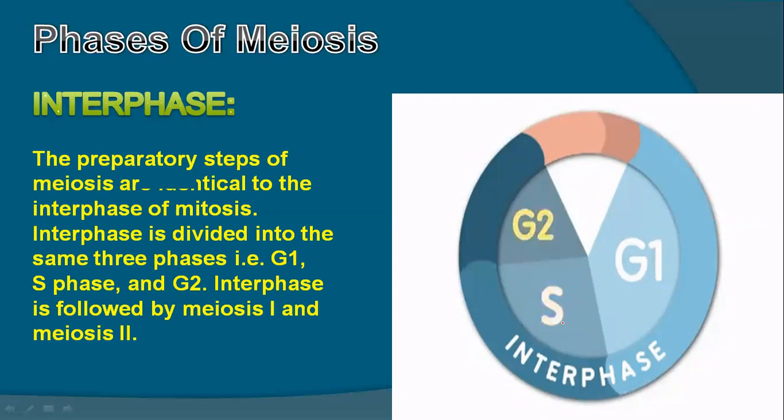S phase is the synthesis phase, G1 is gap 1 phase, G2 is gap 2 phase. In the synthesis phase, the chromosomes are duplicated and prepared for the next division stage, because when they are duplicated, they will have the same number of chromosomes in the next division stage. Then in G2 phase, the cells prepare enzymes for the meiotic stage.